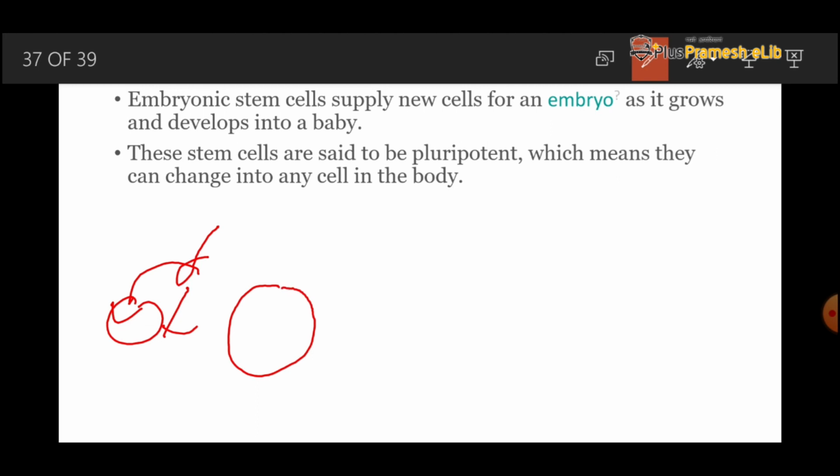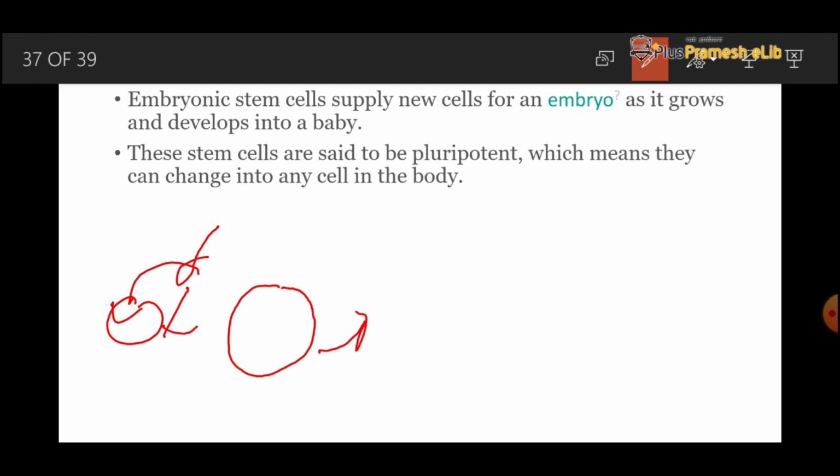This is the one cell, and from this one cell the new organism arises. You can easily connect now. From this single cell, a whole organism arises with different types of cells.